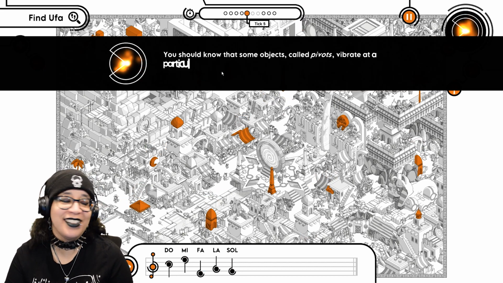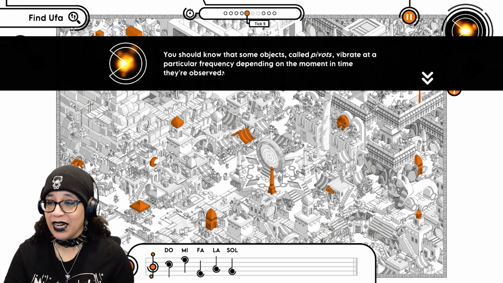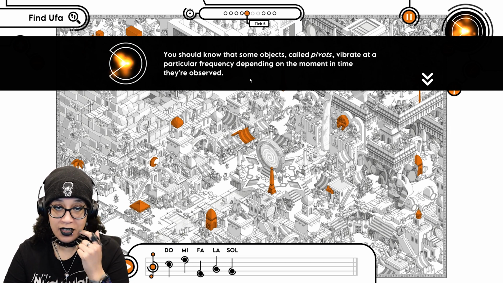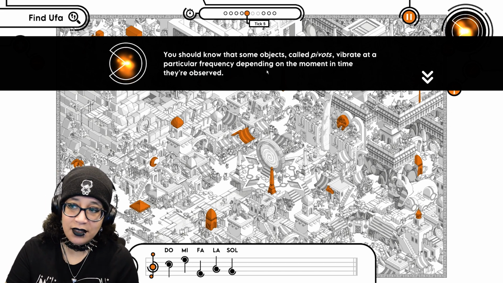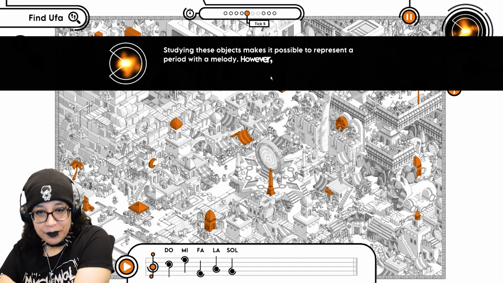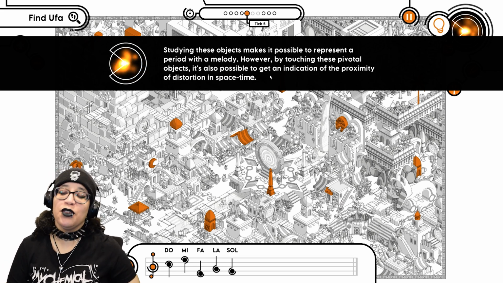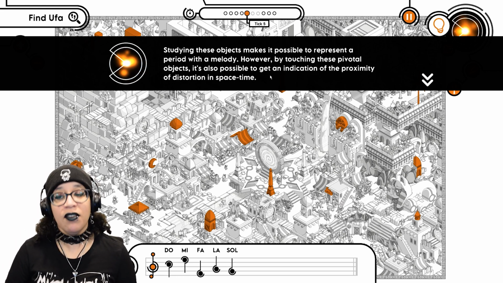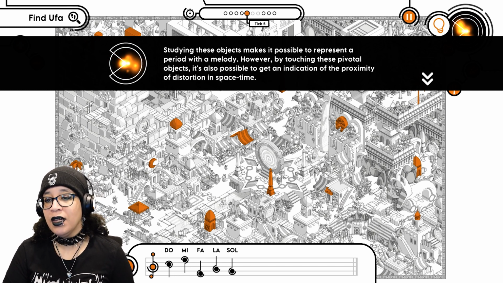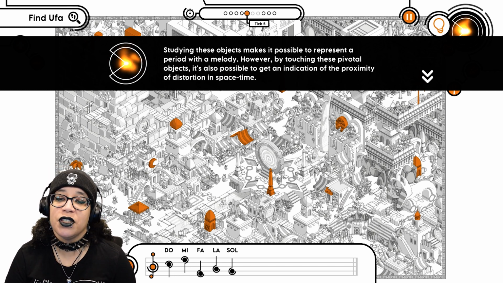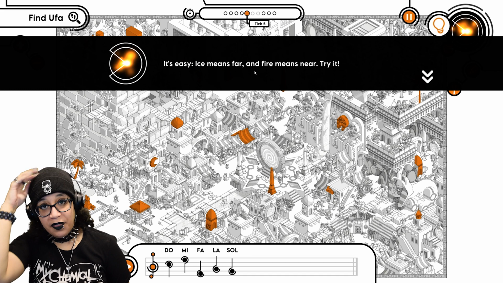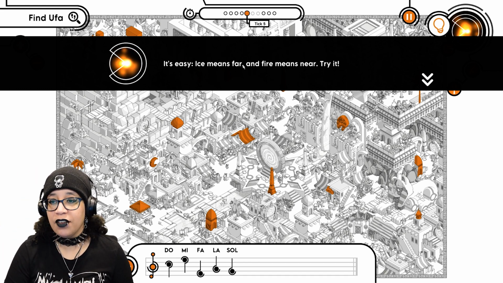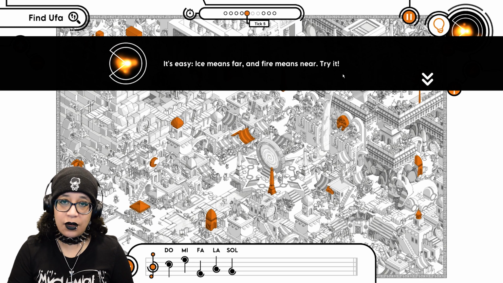Alright, you should know that some objects called pivots vibrate at a particular frequency depending on the moment in time they're observed. Okay, sure. Studying these objects makes it possible to represent a period with a melody. However, by touching these pivotal objects, it's also possible to get an indication of the proximity of distortion in space-time. It's easy. Ice means far, fire means near. Oh, you're hot or cold. Okay, yeah.